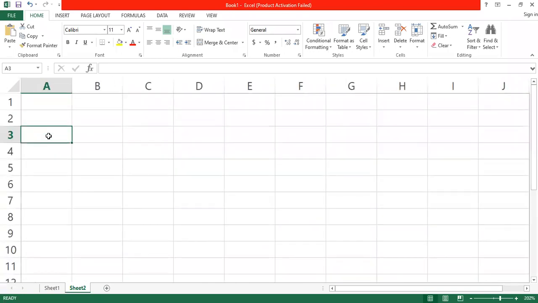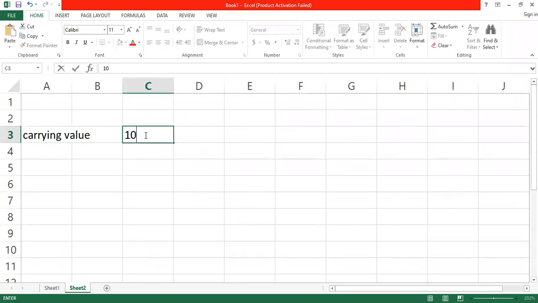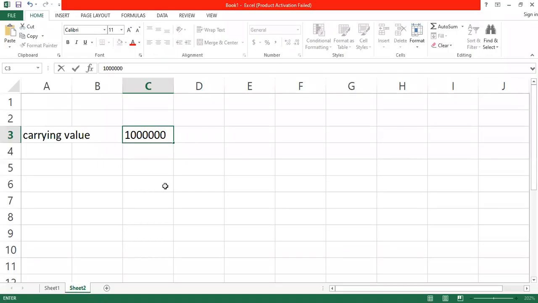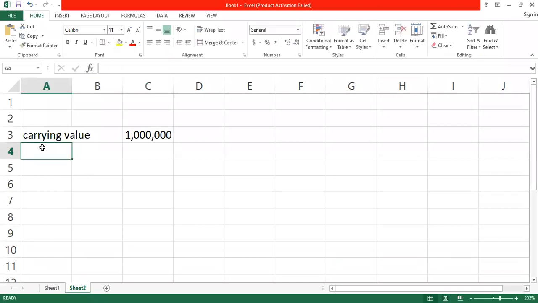Carrying value is 100,000. Is it 1 million or 100,000? It's supposed to be 1 million, it's a mistake. So 1 million. So our tax base is what?